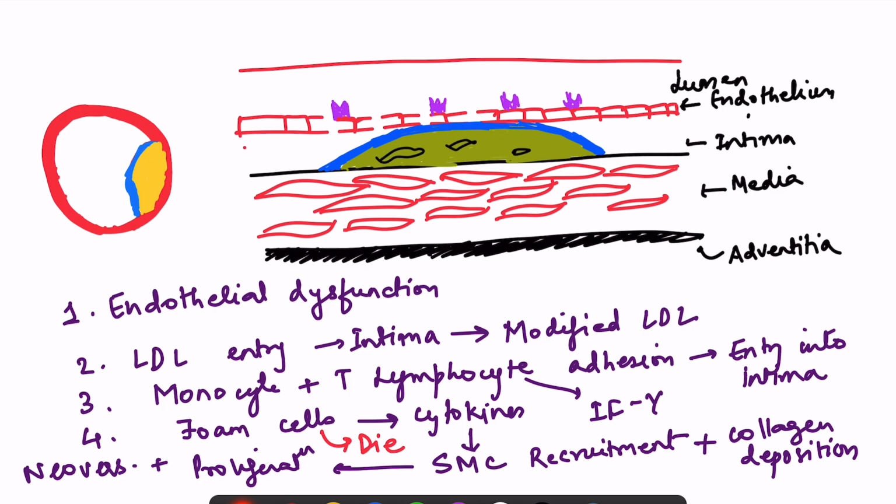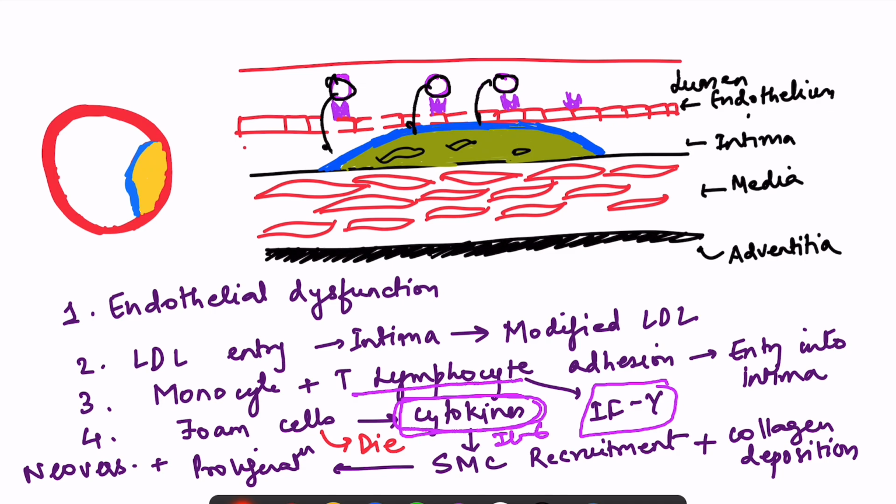Now these foam cells release cytokines, because the inflammatory process started, like interleukin 6. T lymphocytes release interferon gamma, and because of these cytokines and interferon gamma, there is more recruitment of cells. So the T lymphocytes and monocytes keep on entering into the intima through the injured endothelial layer. So that is one thing. The second thing is that this also causes the recruitment of smooth muscle cells. From the media, the smooth muscle cells go and enter into the intima.